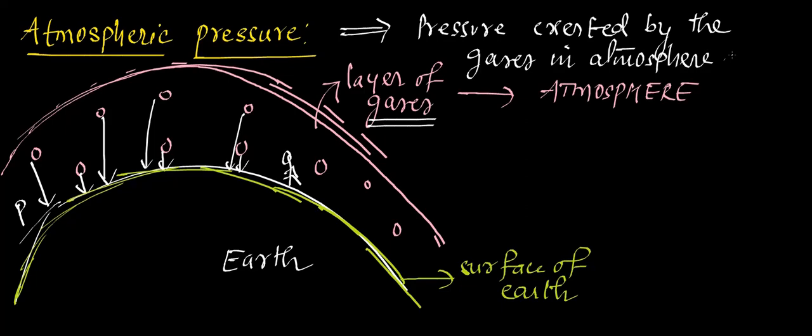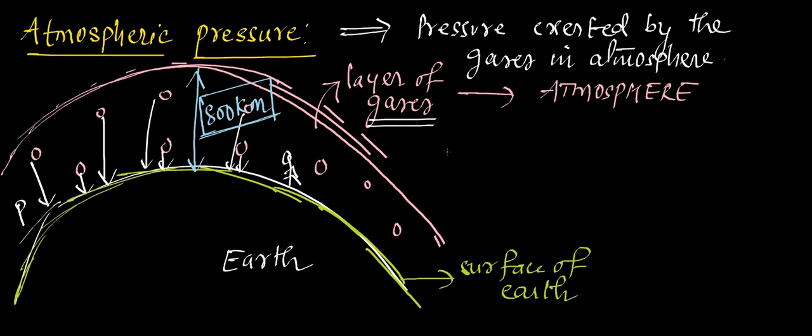Okay, so to measure the atmospheric pressure, there was a chemist called Torricelli and he constructed an instrument that's called a barometer. Okay, so we'll just take the normal value of atmospheric pressure. The height of the atmosphere will be 800 kilometers. After this 800 kilometers, we will have some other layers like exosphere, thermosphere, ionosphere. You might have studied in social studies, geography part. When you take the height of the atmosphere from the Earth's surface, it is 800 kilometers.